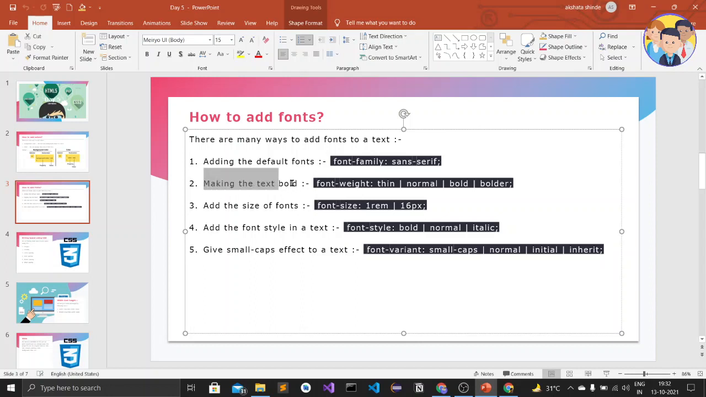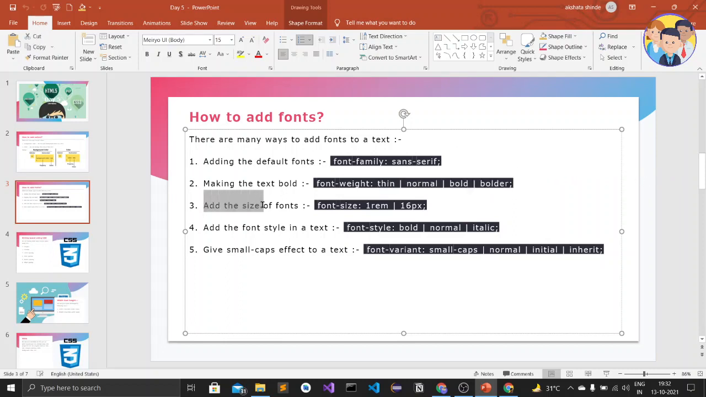And the second one is making the text bold. So we can make text bold using the font weight property. There are four values. The first one is thin, the second one is normal, then bold, then bolder. So these are four values, we are going to try them today.